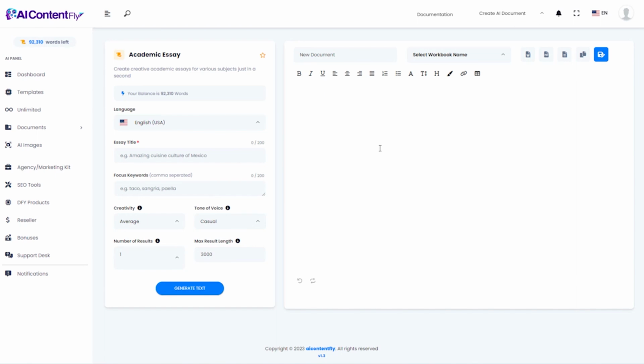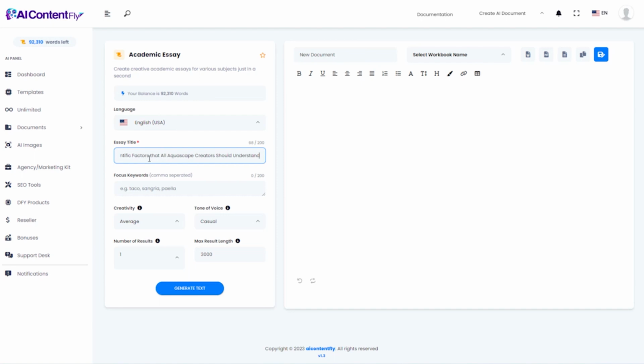And going back, let's take a look at what is sure to be a controversial feature, which is the ability to instantly generate an academic essay. Now, I do want to point out here that really for us in business, we're probably not going to be creating essays to hand in at school, but this is actually great for creating lead magnets, viral reports, or what they call white papers in more technical niches. Instead of just maybe a casual article, this could be used to create something a little more sophisticated.